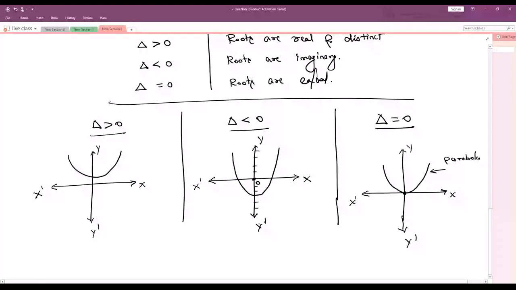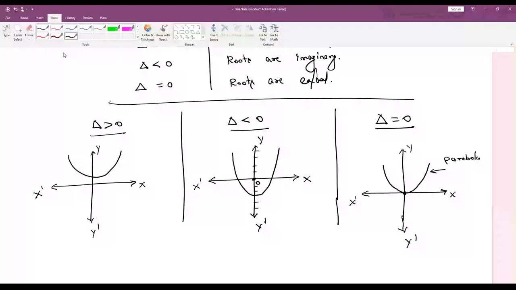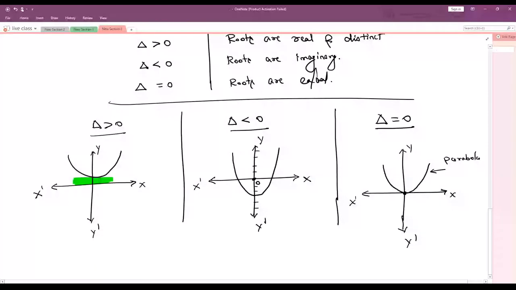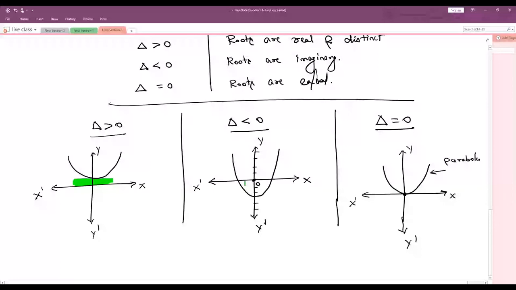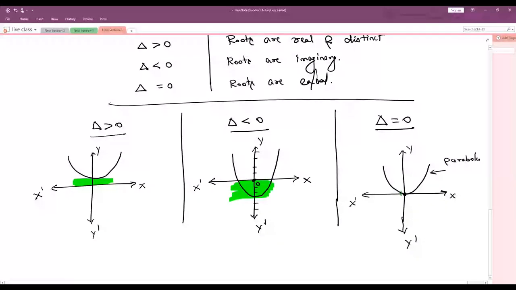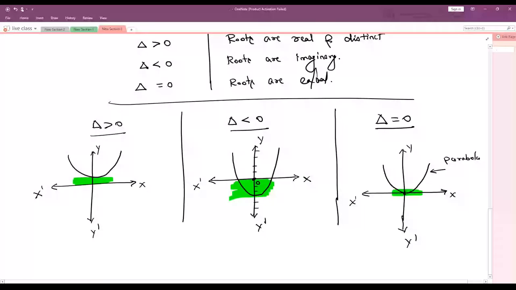See here. Can you see the first curve? Where is it? It is above the x-axis. So greater than 0. You can see the curve down. It is below the x-axis. It is less than 0. Here you can see the curve. It is touching exactly at the x-axis. So equals to 0.